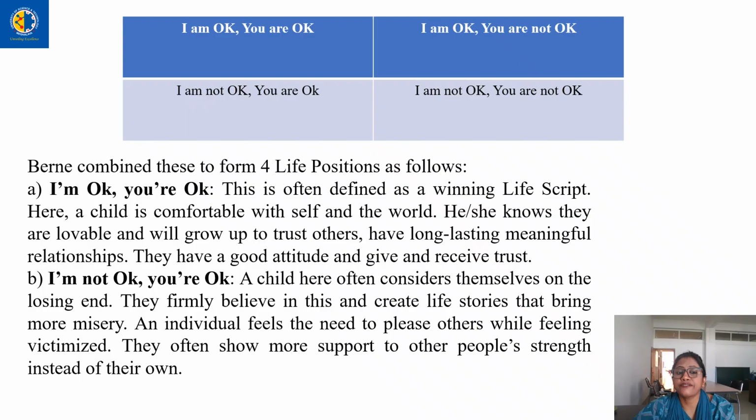The second one is where a child feels that I am not okay, you are okay. Here a child feels a lack of confidence in himself. He feels that what I have or what I feel is not enough, and I seek to take things or receive help, I need to do my work with the help of others. Why? Because others are okay, but there is some problem with myself.